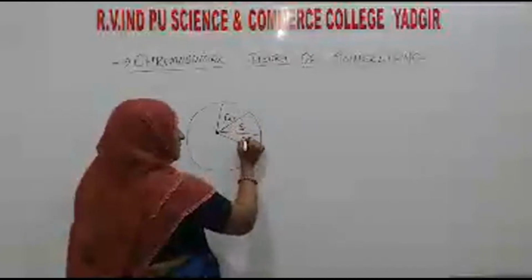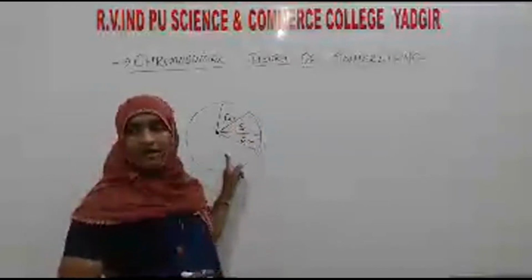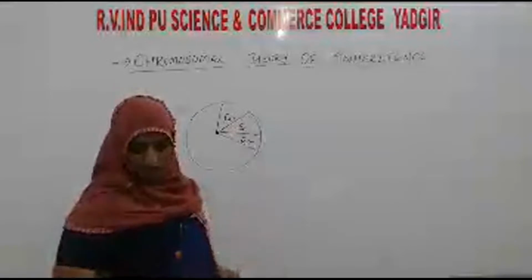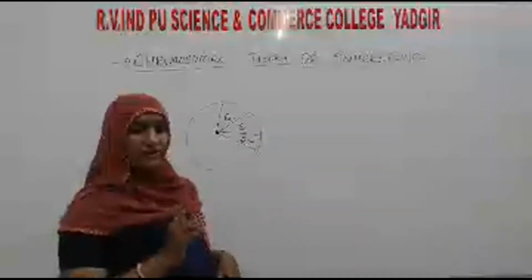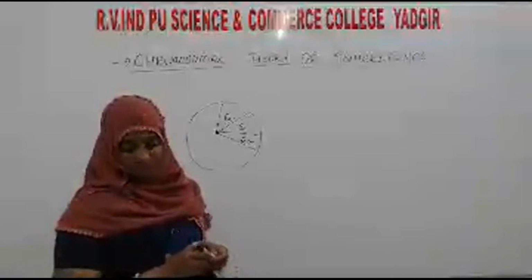G1 phase, S phase, then G2 phase. This you had studied. Here there are two chromosomes which are present on the same locus. Those chromosomes we can call the homologous chromosomes.